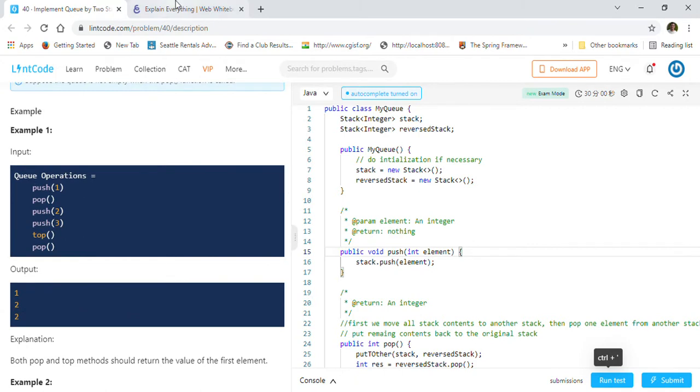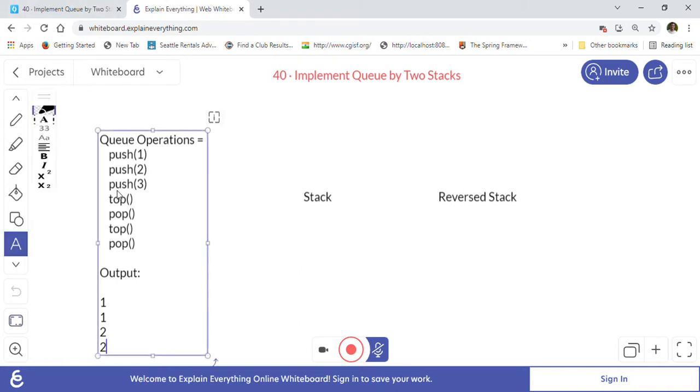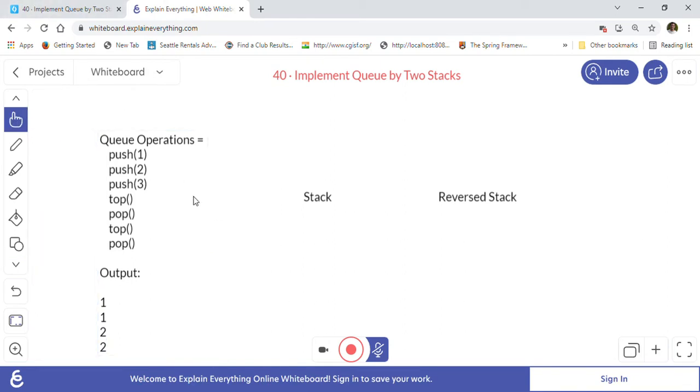Let's take this first example. This is not exactly the same example, but it is a similar one. Basically, what the problem is saying is that generally we implement a queue using a linked list type structure, where we have a node with its value and next pointer. But now they want us to implement a queue by using two stacks.